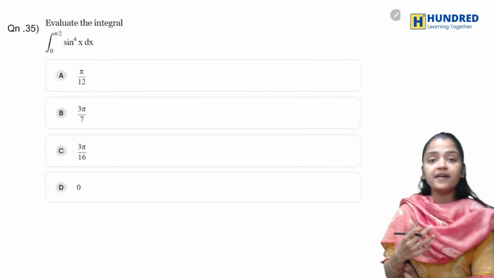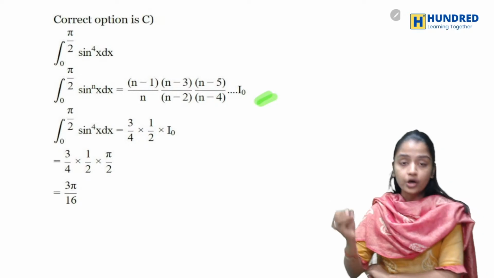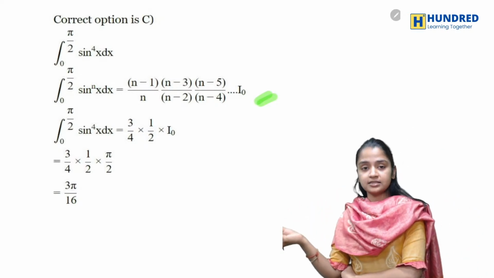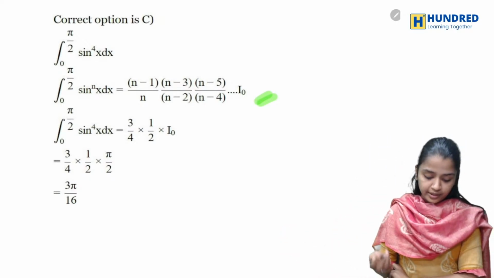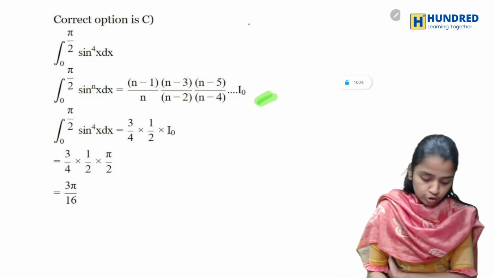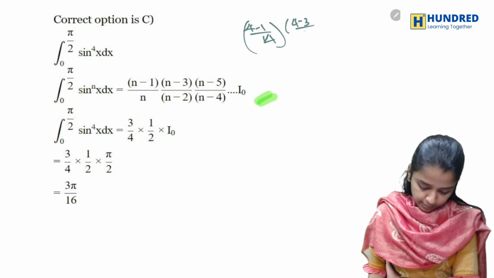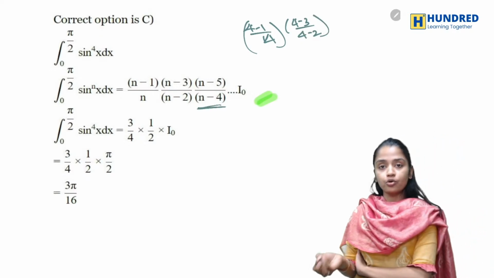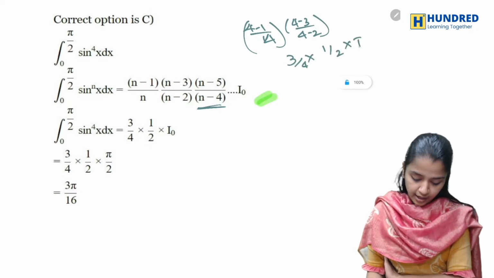So here you have to evaluate the integral sine power 4 x. This is your formula for the integral of sine power n x dx. Here basically what I'm doing is substituting n as 4. So 4 minus 1 by 4, into 4 minus 3 by 4 minus 2. Then 4 minus 4 becomes 0, so you cannot go to this term. So it will be 3 by 4 into 1 by 2 into I naught.